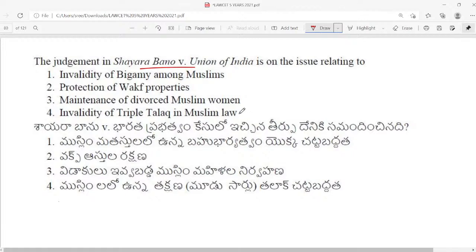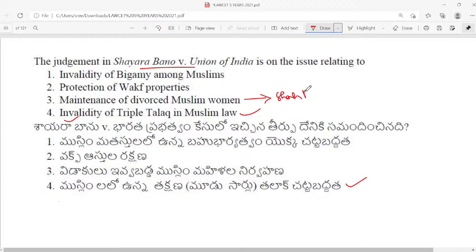The answer is invalidity of triple talaq in Muslim law. The case relating to the instant triple talaq among Muslims is Shaira Banu versus Union of India. In Shaira Banu versus Union of India, triple talaq was declared invalid, whereas maintenance of divorced Muslim women is also a very landmark case, that is Shah Banu versus Union of India.